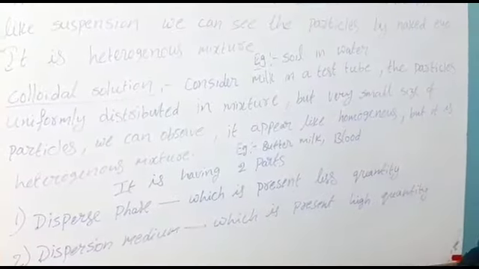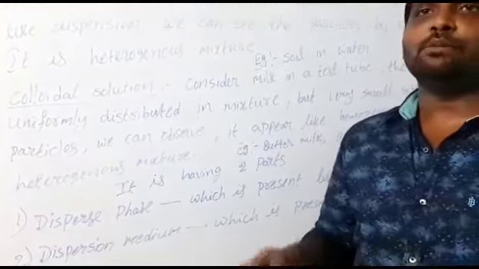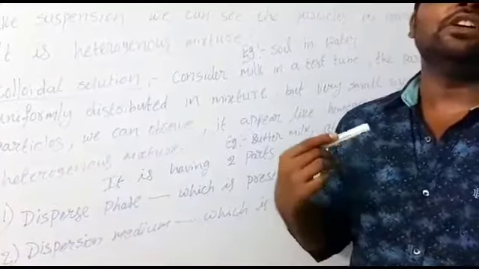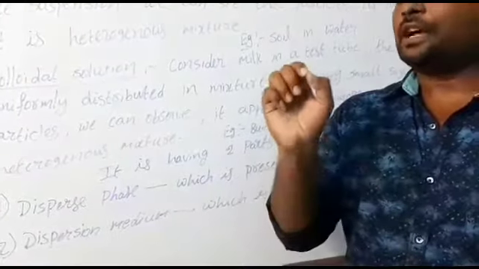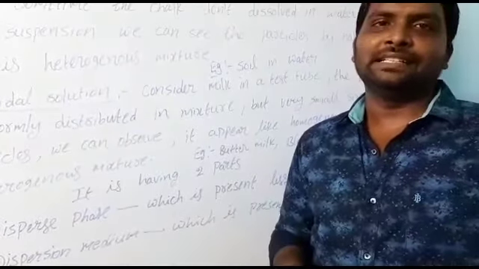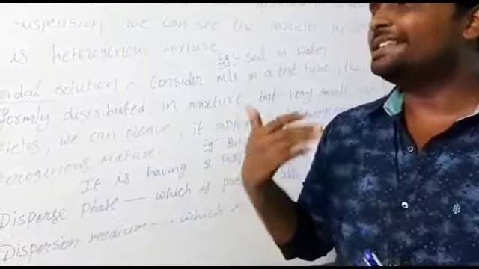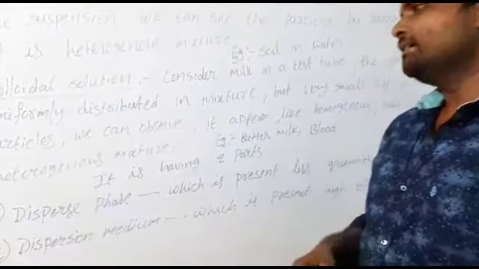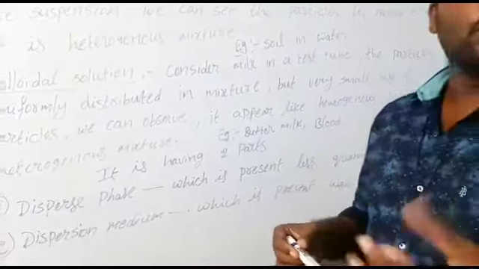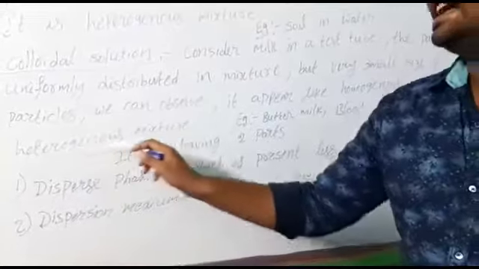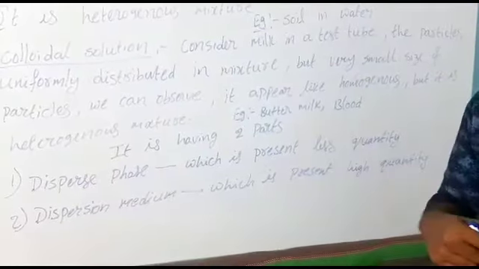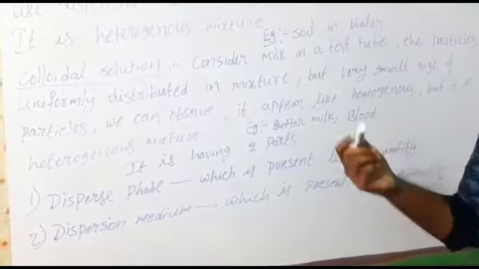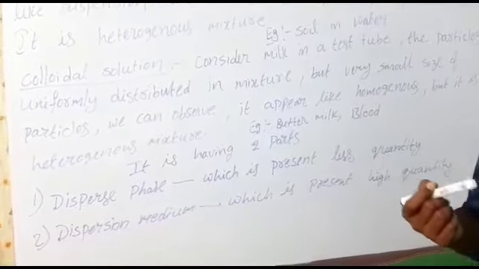So what we are thinking is, in milk the particles are uniformly distributed, so it comes into a homogeneous mixture. But actually, if you observe milk clearly, you will observe very small size fibers. So you can see the particles by naked eye, but it is looking like a homogeneous mixture. But actually it is not a homogeneous mixture. It is a heterogeneous mixture. Another example I can say here is buttermilk. Buttermilk also comes into colloidal solution. We will observe some type of fibers in the buttermilk.